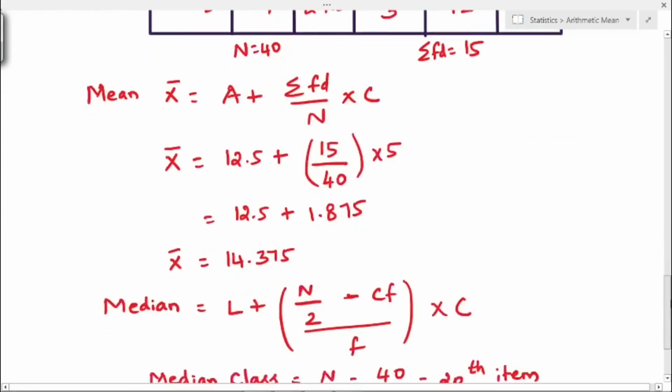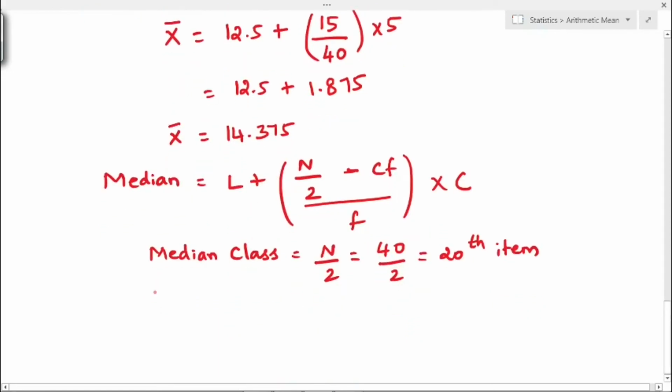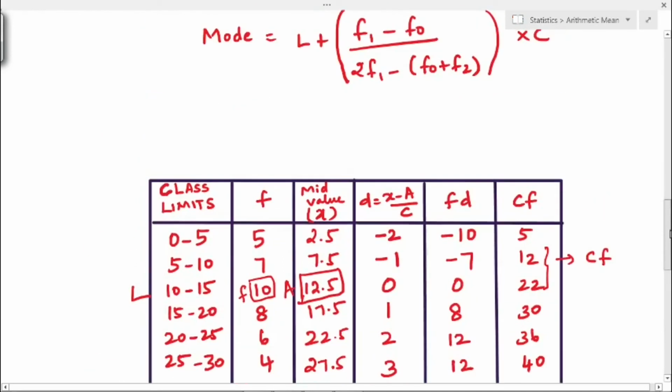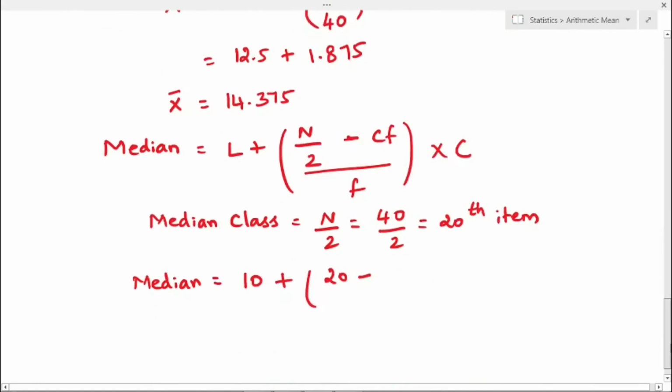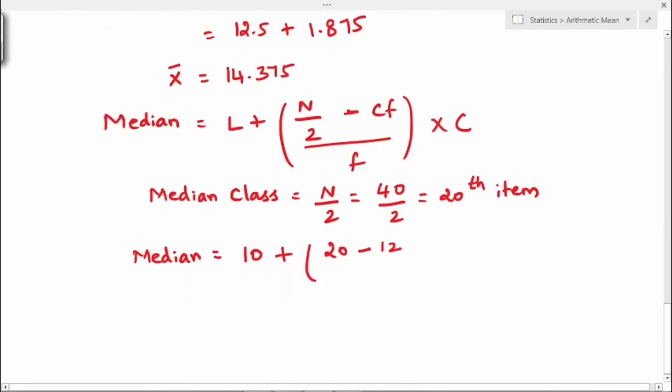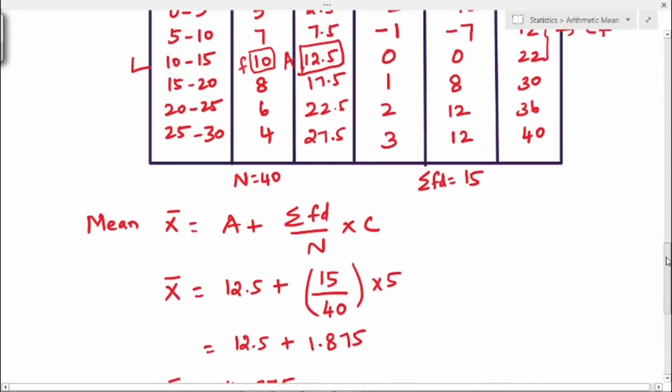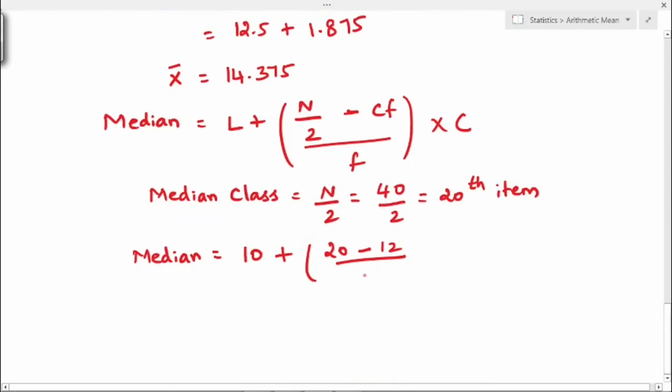Now we have to substitute all the values in the formula. So median equal to L, that is the lower limit, 10, plus n by 2, that is 20, minus the cumulative frequency value, that is this 12, divided by the frequency, that is 10, into 5.